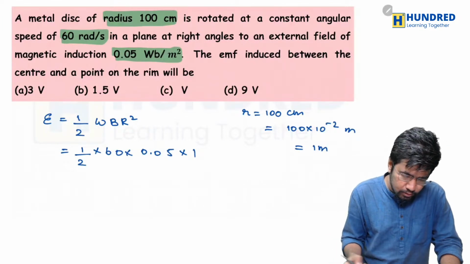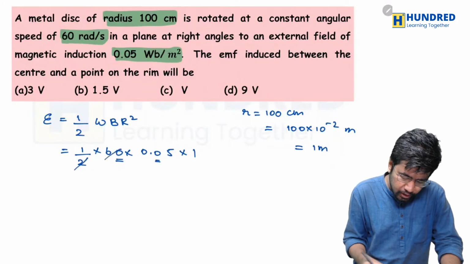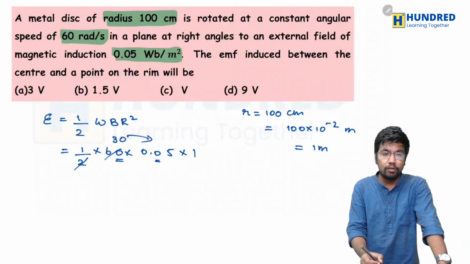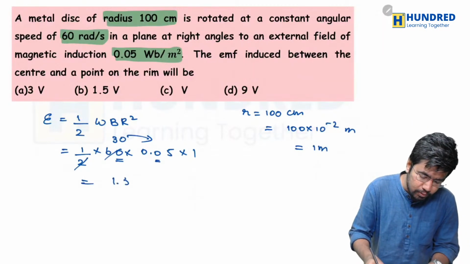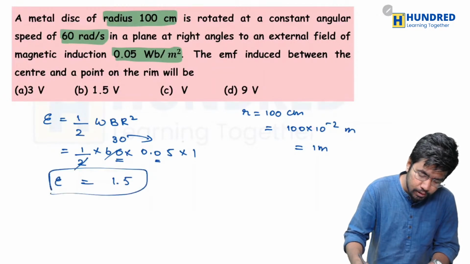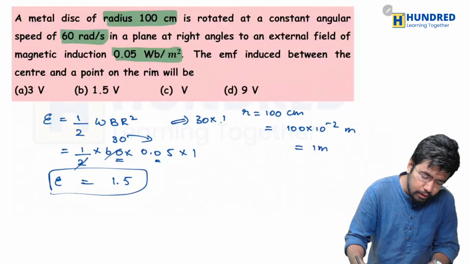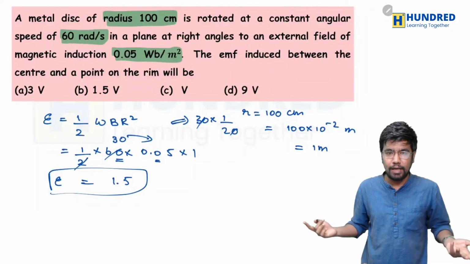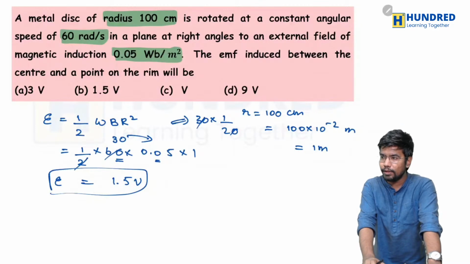So when you solve it, you can see it like this. So 30 into 0.05. Okay, so 30 into 0.05 will be equal to 1 by 20, so 3 divided by 2, then the answer will be 1.5, right? 0.05, you can write it as 1 divided by 20. So simply the calculation will be 30 into 1 by 20, 0 cancels, that is 3 and 2, and 3 by 2 is 1.5, and that's the answer. Okay, 1.5 volt. So everyone gets this also, so we can move on to the next one, right?